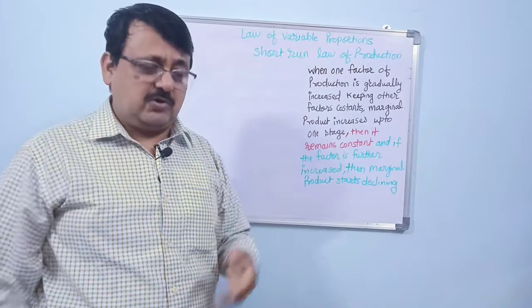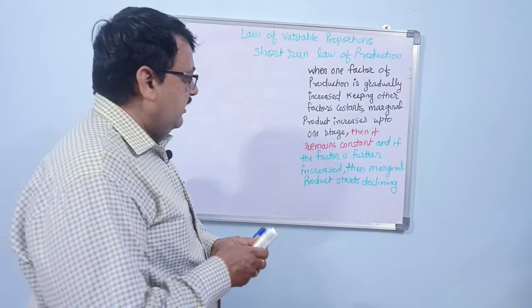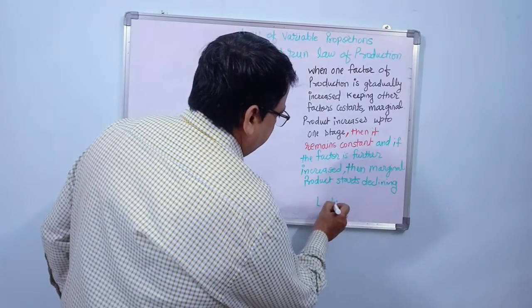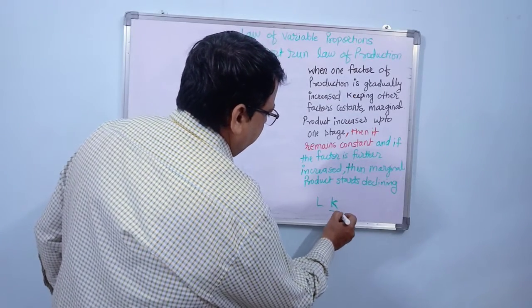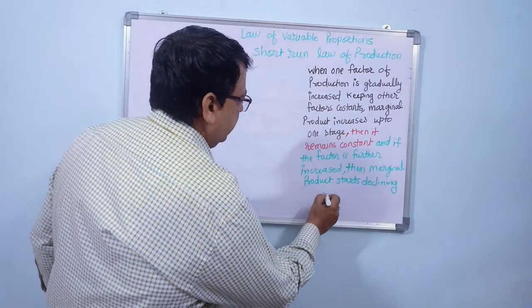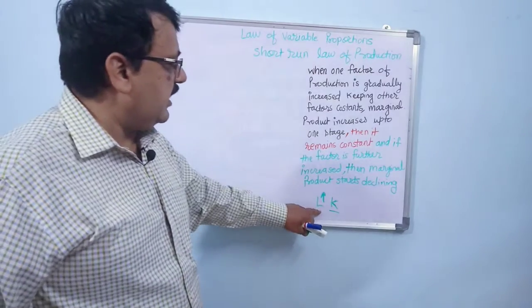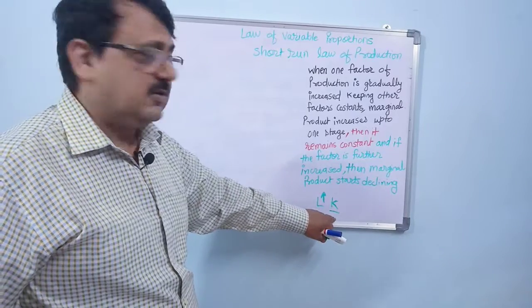Now in our case we have got two factors here. They are labor and capital, correct? Labor and capital. Out of which capital is kept constant and labor is varied. So we can say that labor is variable and K is constant.